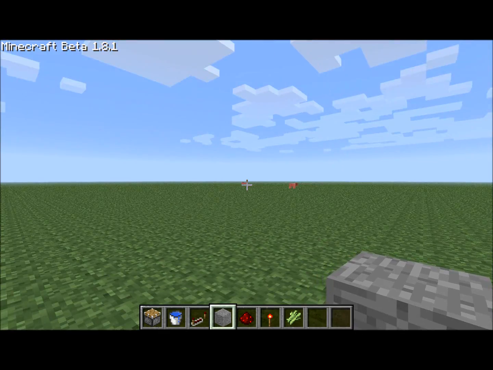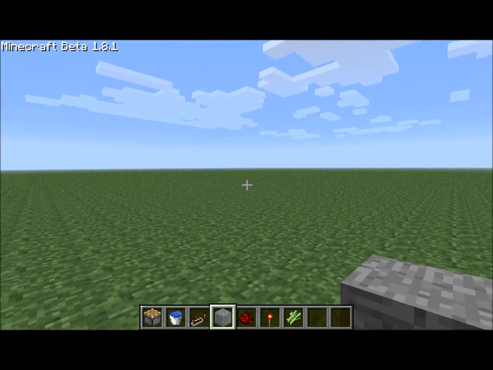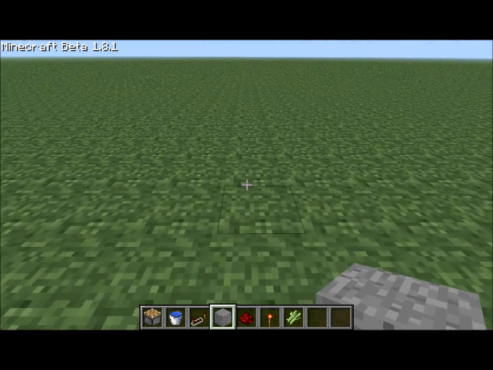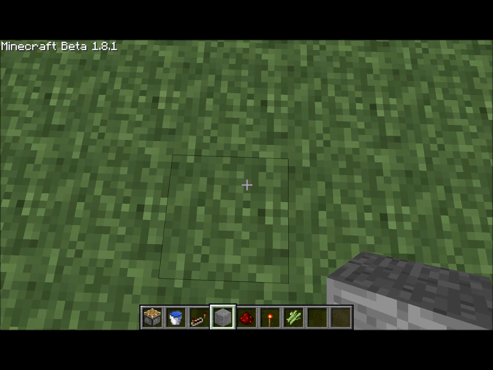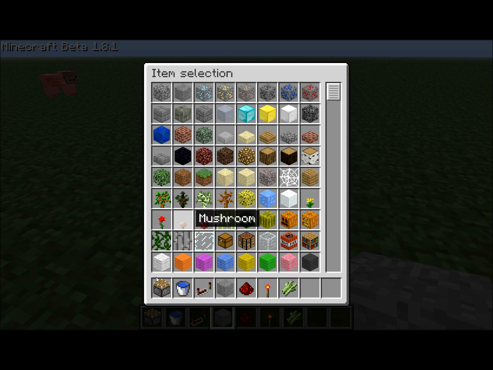Today I'm just playing by myself, but I will be teaching you guys how to make an automated sugarcane farm. Automated harvesting, that is. So first what you want to do is have these materials. So a piston, water, redstone repeater, some sort of building material. For this I'm just using stone, redstone torch, and sugar canes.